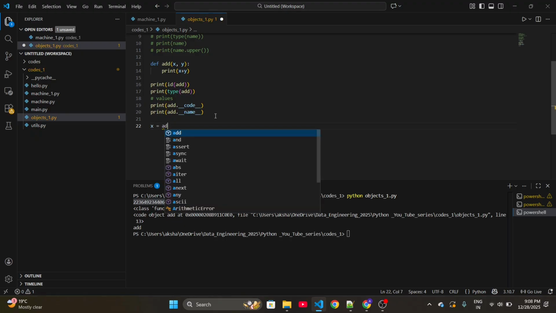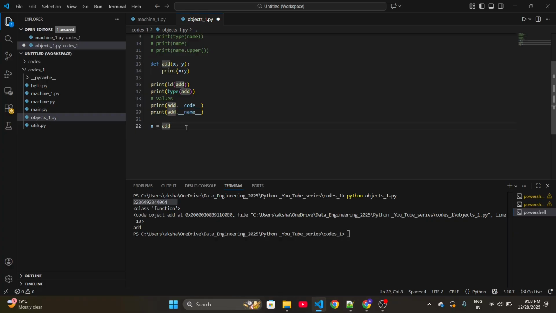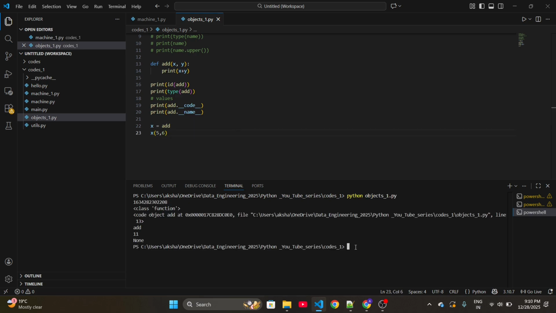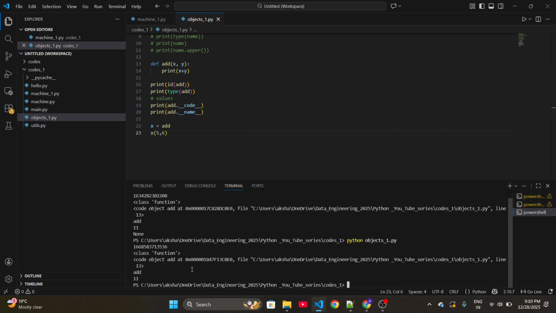I can store this add function into some variable x, and if I call it, it should give me the sum of these two numbers, because internally it will call this add function only, because our x is pointing to this add function. See, it's giving 11. So that's why a function is also an object.